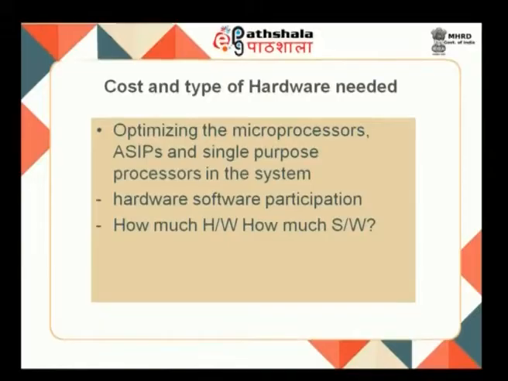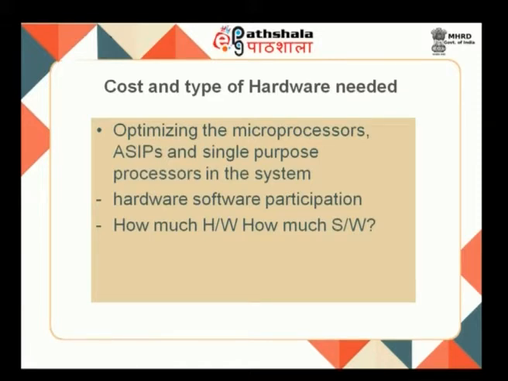That means, how much hardware I can provide and how much software I can provide to this particular system gives you a direct relationship between cost and speed. If the hardware is more, the cost is also high, and if the software is more, the cost is less, but the speed is limited.